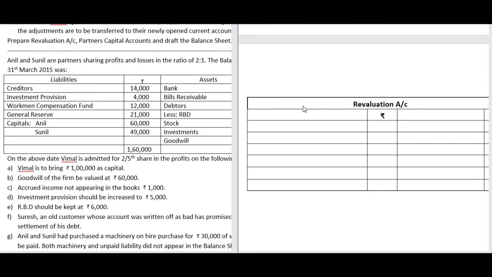Revaluation account will be prepared first to ascertain the profit or loss on revaluation.